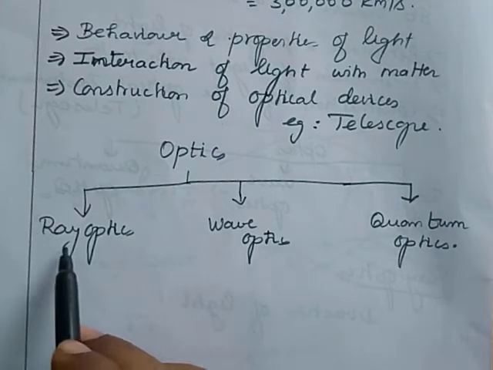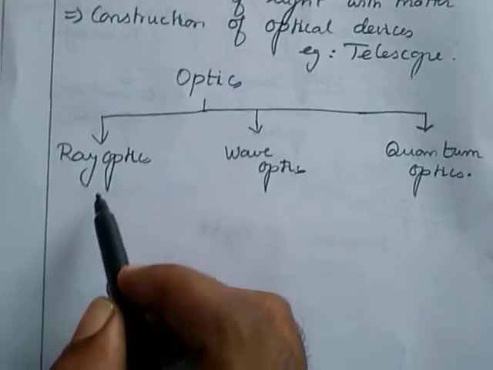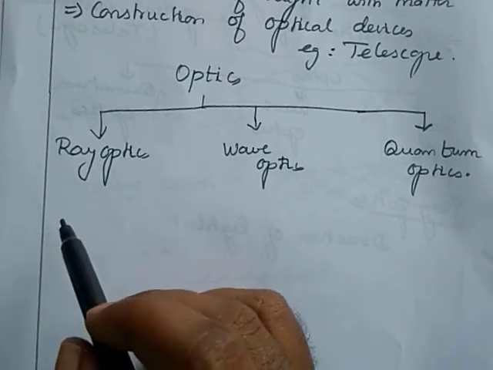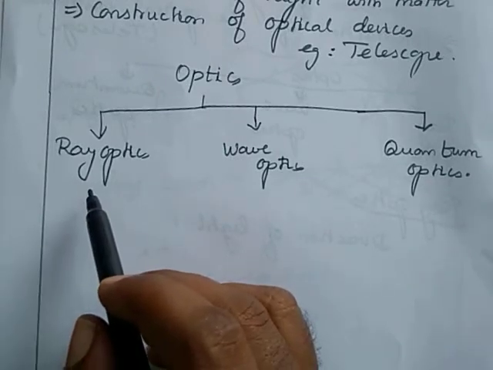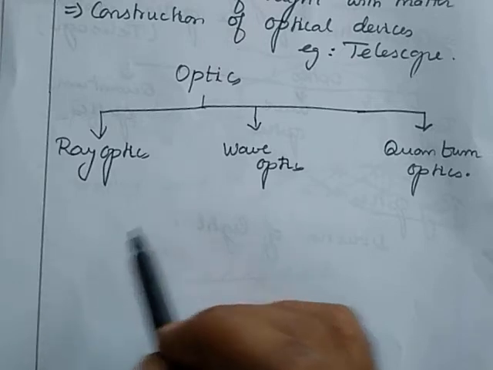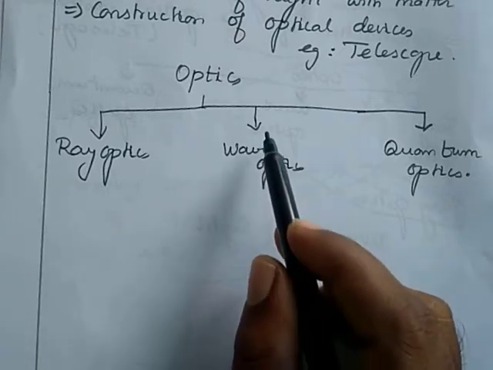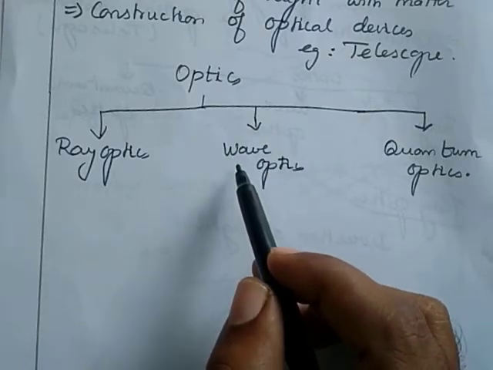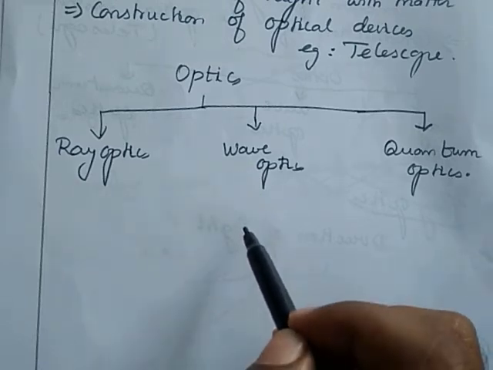In ray optics, let us see phenomena such as reflection, refraction, dispersion, and scattering of light. In wave optics, we will see phenomena of light such as interference, diffraction, and polarization.